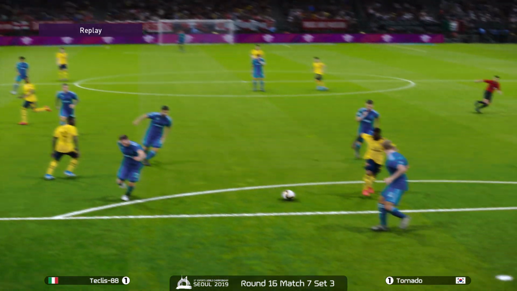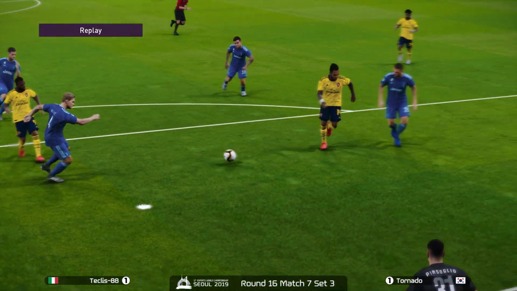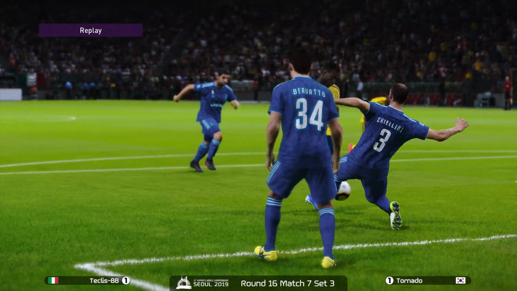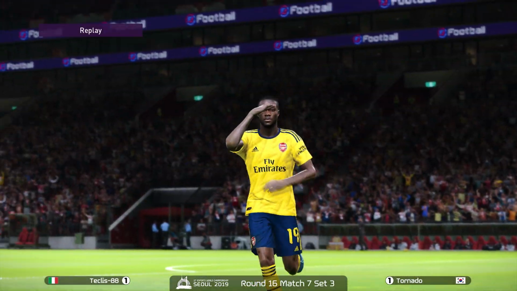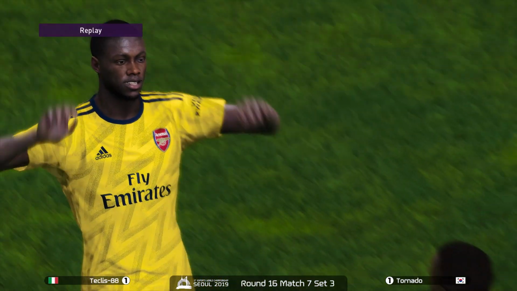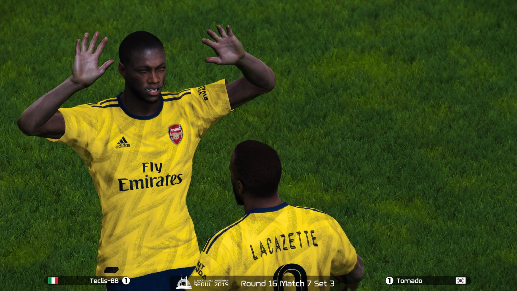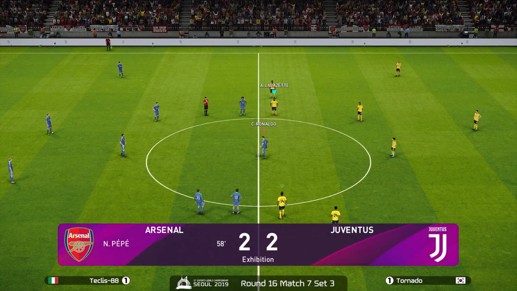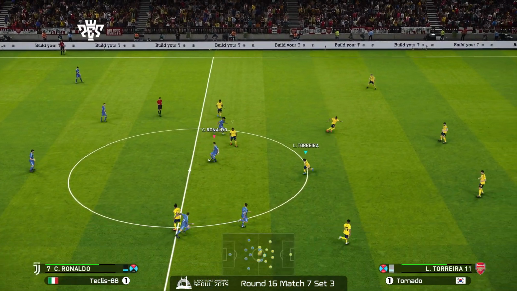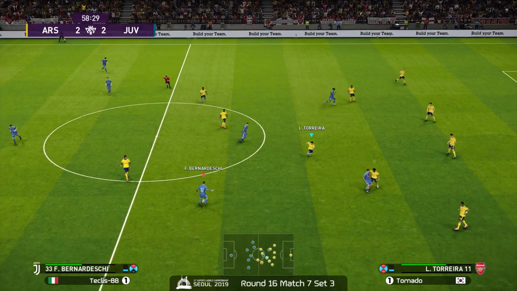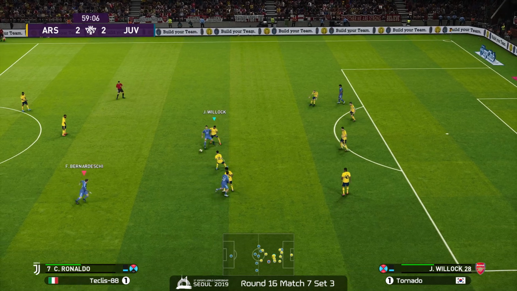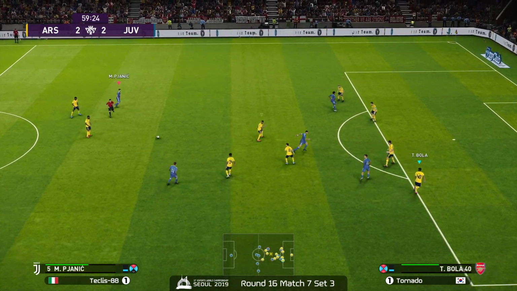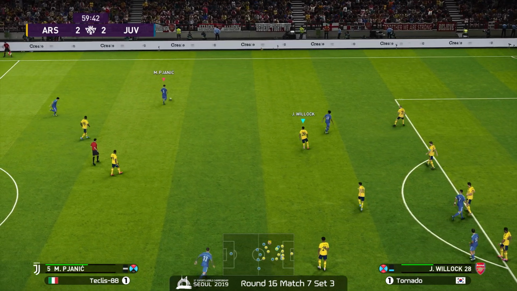Back on in, Pepe with the finish. Yeah, with his classic heel pass. Tornado loves that heel pass to get opportunities at the center of the box. The initial shot by Aubameyang deflected by the goalpost. However, Lacazette gets it. I mean, Pepe gets it. Yeah, Pepe with the goal there to even it back up 2-2. About 30 minutes left here in regulation. Now, Tornado really needs to focus on shutting down both Ronaldo and Dybala.